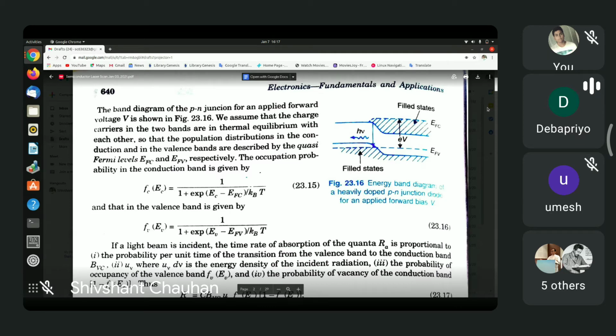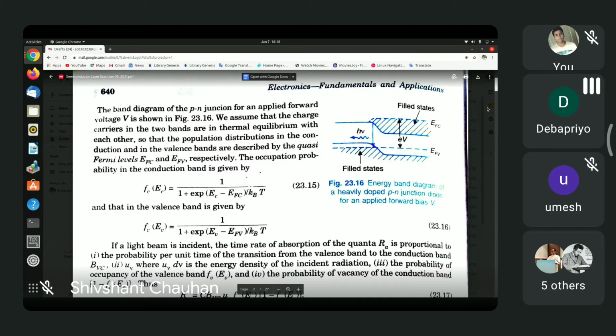So don't confuse this with the bottom and the top of the bands respectively. So these are the occupation probabilities, and E_Fc and E_Fv are quasi-Fermi levels. That means they are Fermi levels only under the action or presence of the biasing voltage. If the biasing voltage is withdrawn, the Fermi level goes back to the same uniform value across the sample.